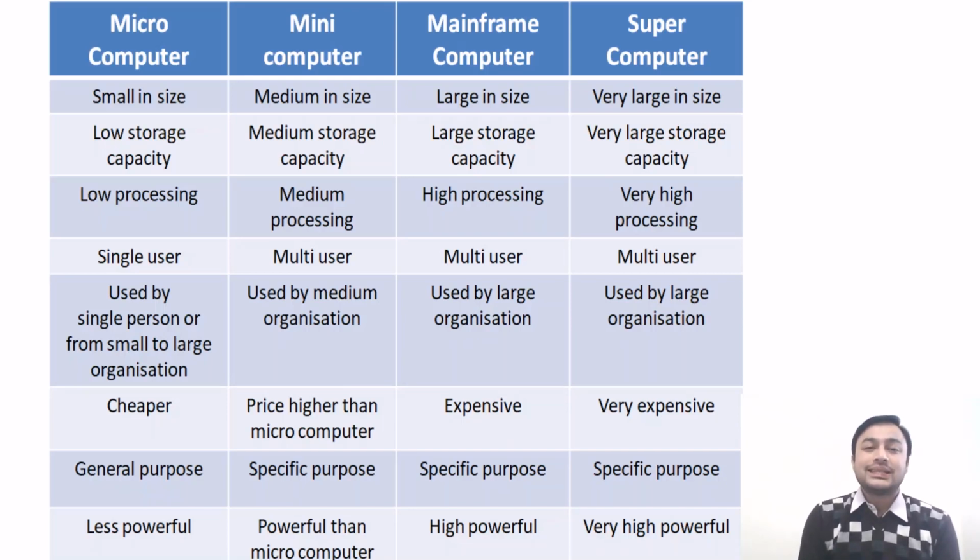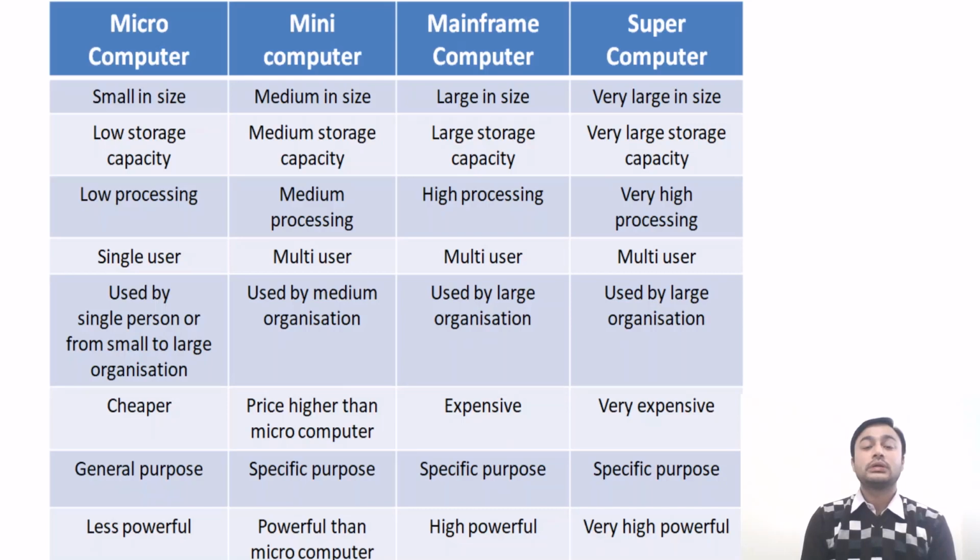When we talk about price, the microcomputer has an affordable price, that is, it is cheaper and less expensive as compared to the other three computers. The mini computer has a price higher than the microcomputer, whereas in case of mainframe the price is expensive. The supercomputer has a very expensive price because it occupies very large space, so it has a large size, fastest processing, very large storage capacity, and is a multi-user system. So that's why it has a price higher than all the computers, that is micro, mini, and mainframe computers.